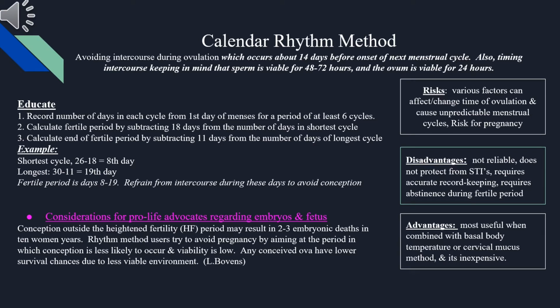Risks include various factors that can affect and change the time of ovulation and cause unpredictable menstrual cycles and the risk of pregnancy. Disadvantages include that it is not reliable, does not protect from STIs, requires accurate record keeping, and requires abstinence during the fertile period. Advantages include that it is most useful when combined with the basal body temperature or cervical mucus method and is inexpensive.